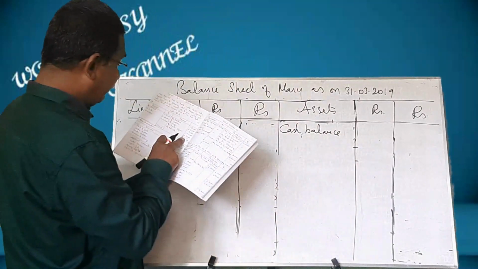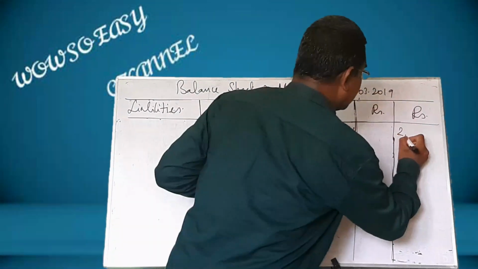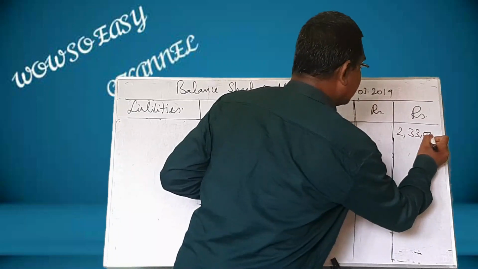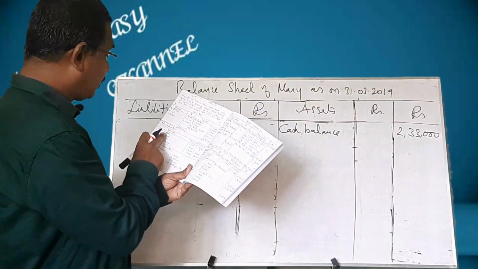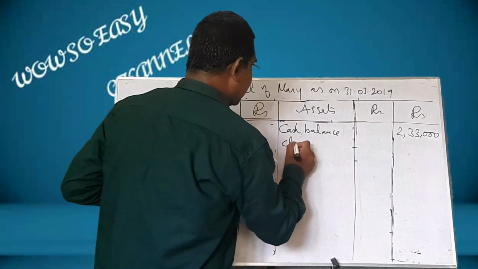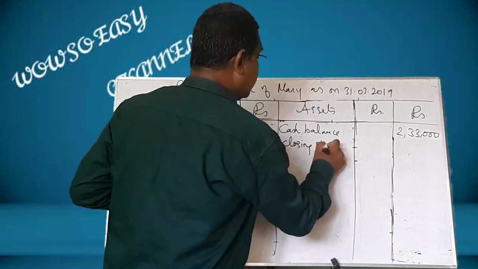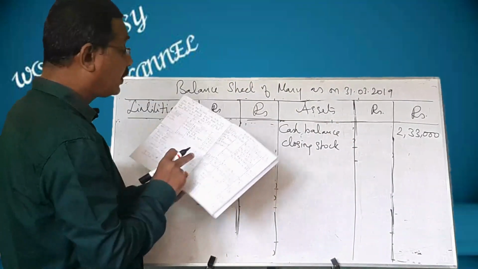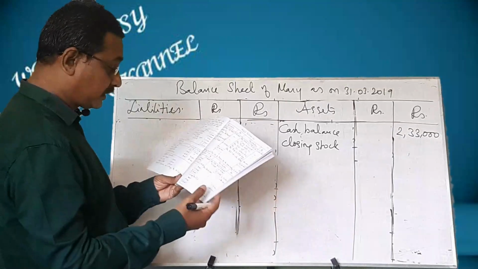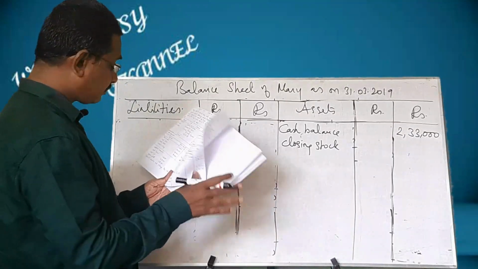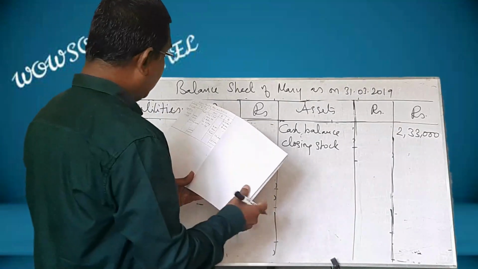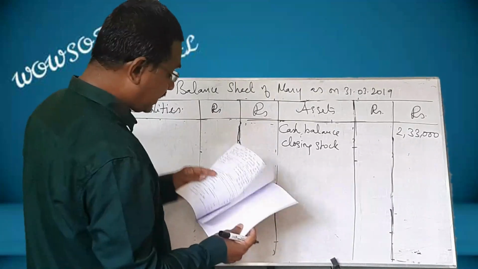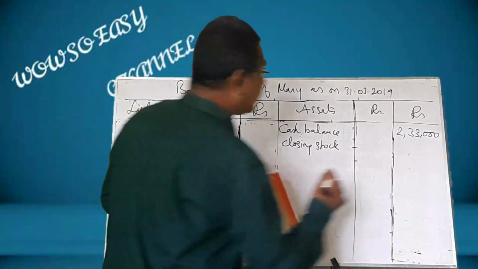What is that amount given? 2,33,000. And the next one, come to stock of goods, closing stock. What is that amount given? We have found out that closing stock, closing stock is given in the sum, 1,80,000.